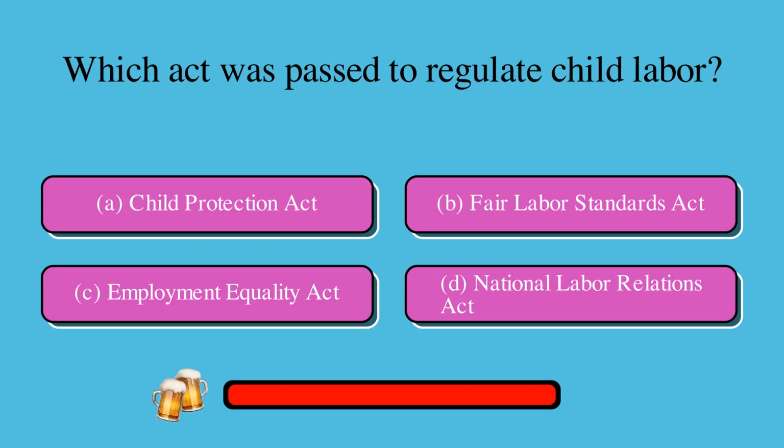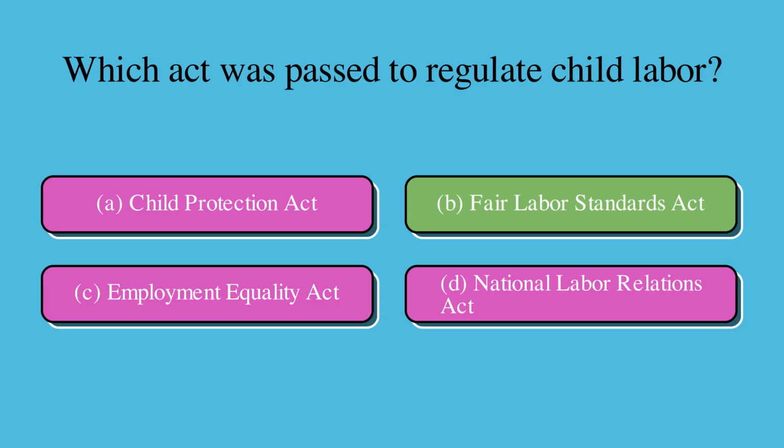Which act was passed to regulate child labor? Is it A, Child Protection Act, B, Fair Labor Standards Act, C, Employment Equality Act, or D, National Labor Relations Act? The correct answer is B, Fair Labor Standards Act.